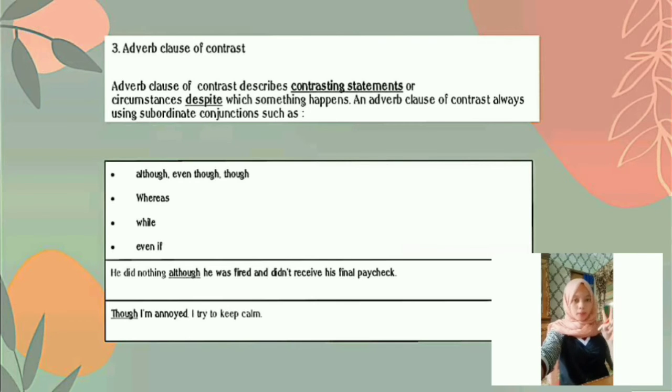Well, I have two examples to understand adverb clauses of contrast. For the first example, he did nothing although he was fired and didn't receive his final check. We can see in this sentence there is although as a subordinate conjunction of contrast, right? And the second example, though I'm annoyed, I try to keep calm. We can see too in this sentence there is a subordinate conjunction, though.